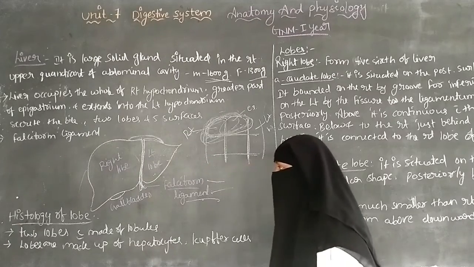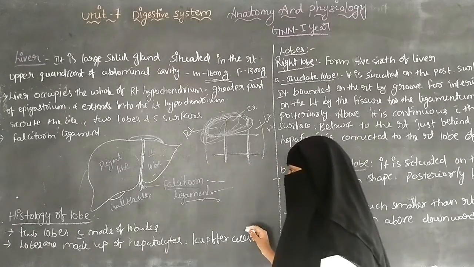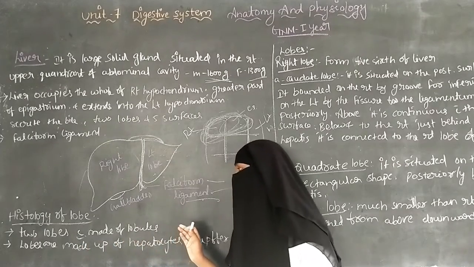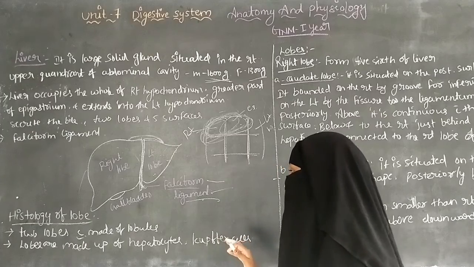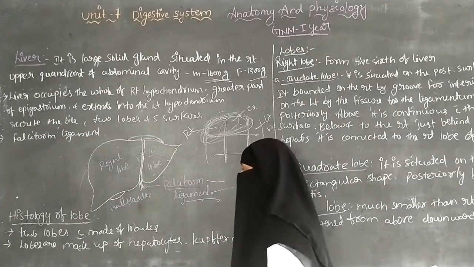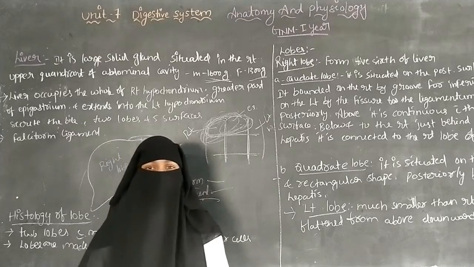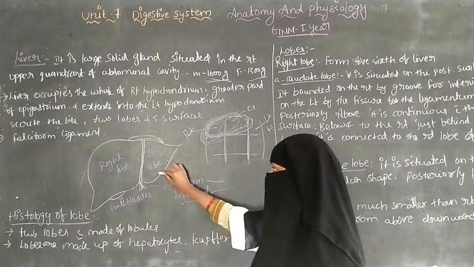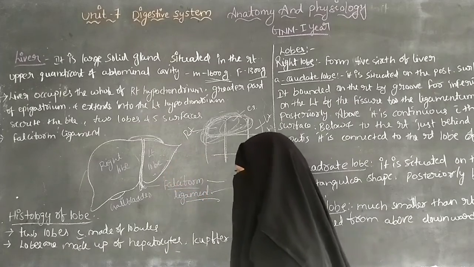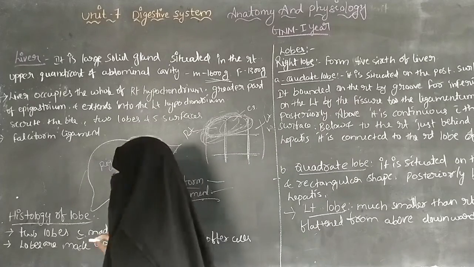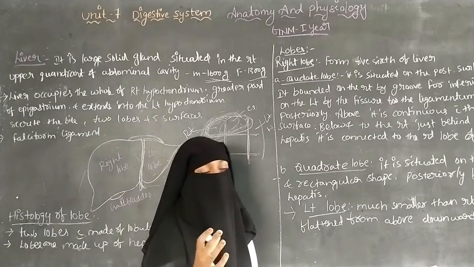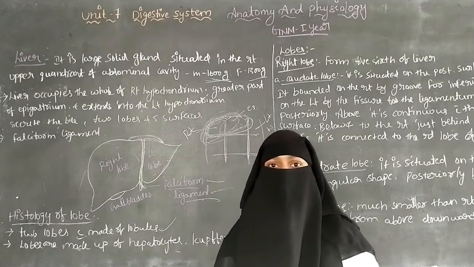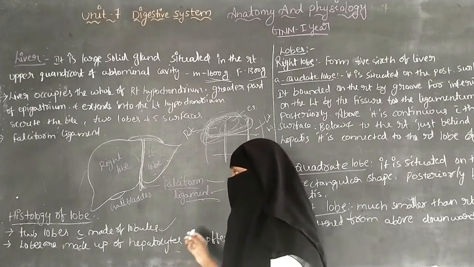So the histology of the lobe: it includes the two lobes, and it's made up of lobules. The lobules are made up of hepatocytes. Hepatocytes are nothing but cells, and they help in the formation of the liver mass. The lobes are made up of the lobules, which are cells of the tissues, and they form the lobes of the liver.